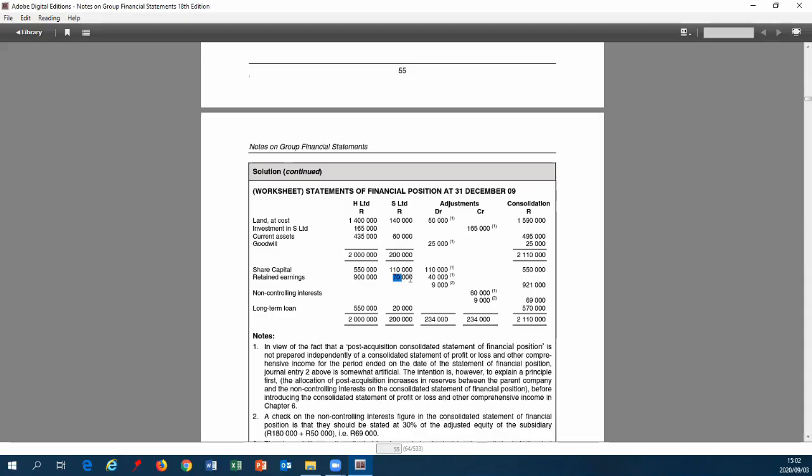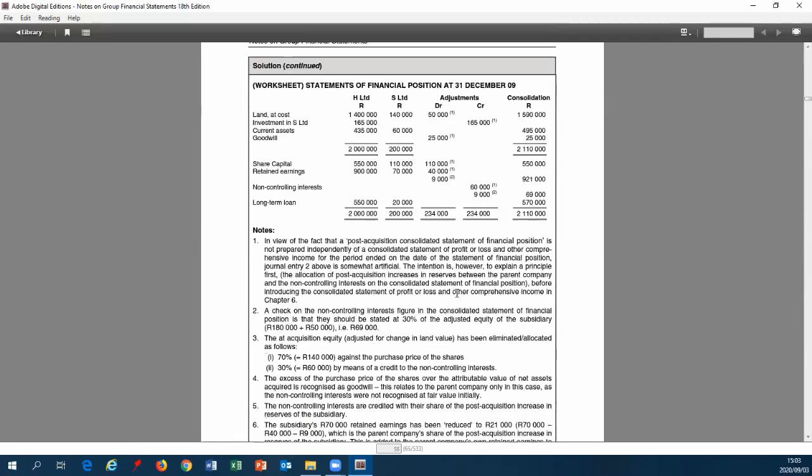We will still be using the 70. So it's H at a point in time, S at a point in time: H on the 1st of January 09, S on the 1st of January 09. Our adjustment number 1 here is our at acquisition journal. Our adjustment number 2 is our post acquisition, or since acquisition, profits that we have adjusted for.